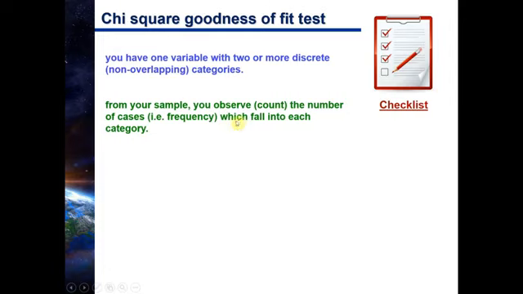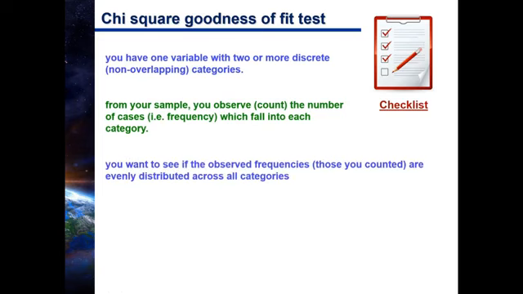Doesn't have to be people, could be dogs, cats, whatever, but you're counting the number of times each category occurs, the number of people in each category, or whatever, a case count, okay? Those are called your observed categories because you are observing with your own eyes how many people are in each category.